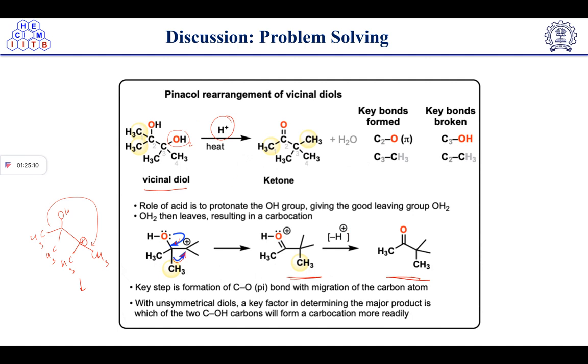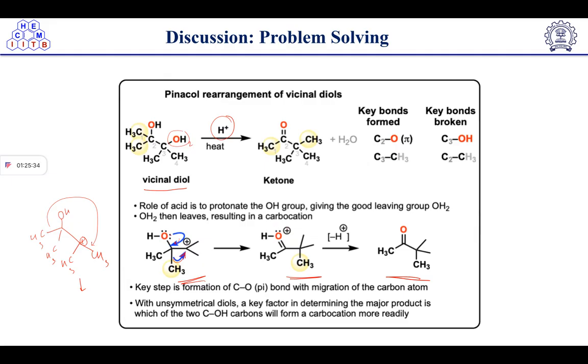So in acidic condition, one of the hydroxy groups is getting protonated to form the good leaving group H2O, right? After the elimination of H2O, this carbocation generation will take place. So the migration will result in the formation of a tertiary carbocation like this way. After this one,